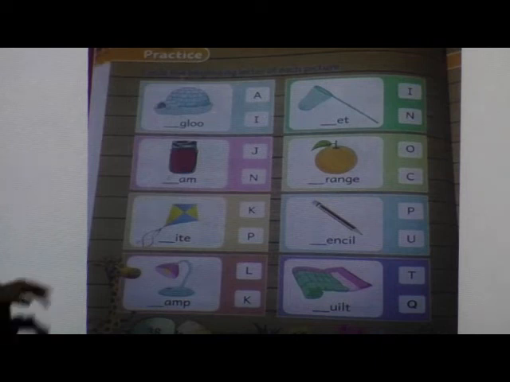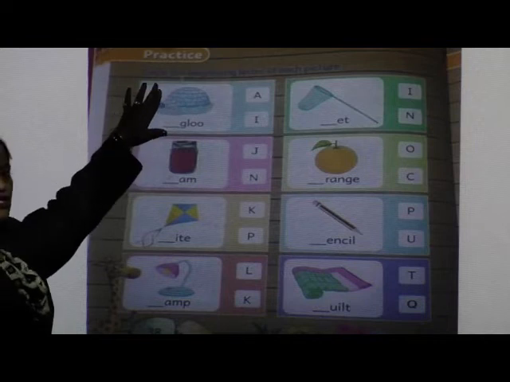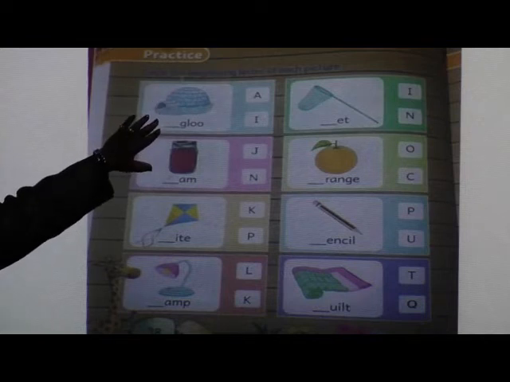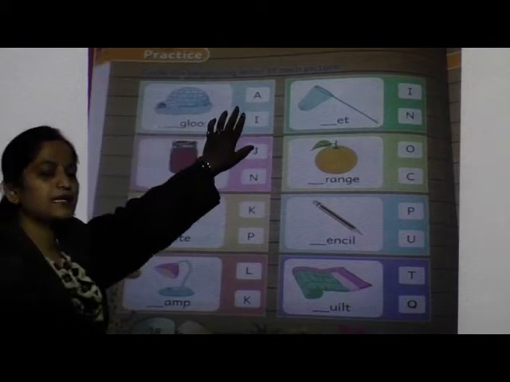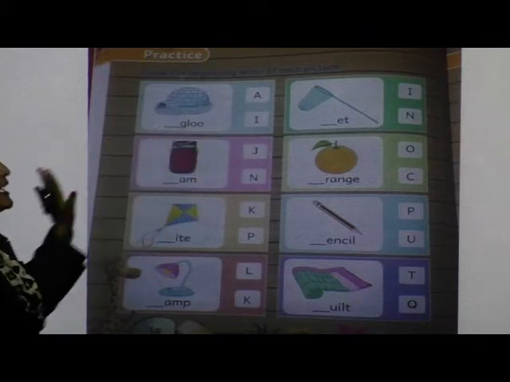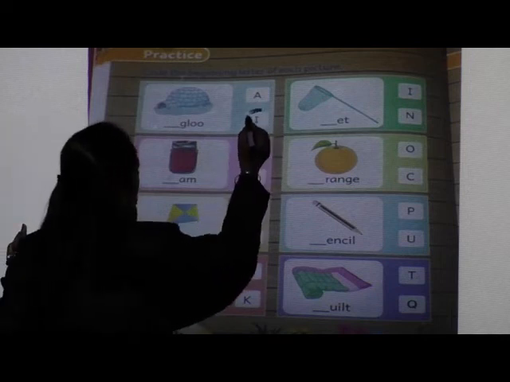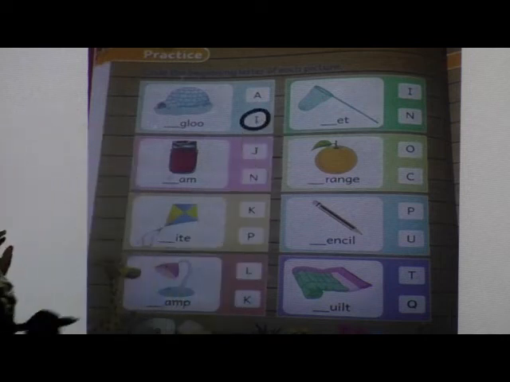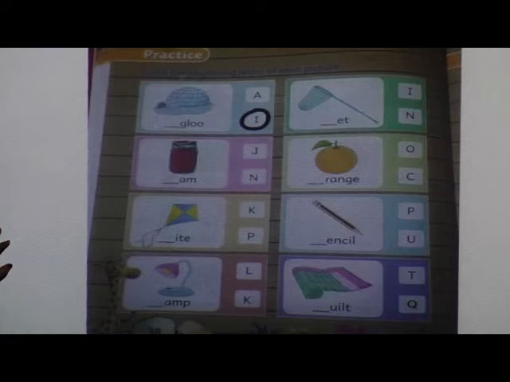Page number 38. Now here also same we have to do. See the picture. Which picture is this? Igloo. Very good. And what will be the beginning letter? E. Means letter I. So you have to circle letter I. Igloo.